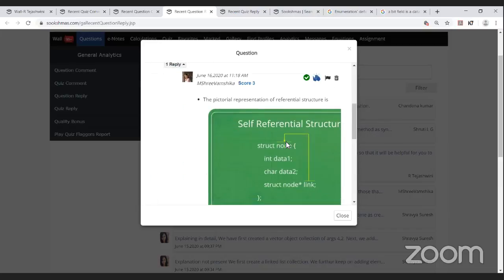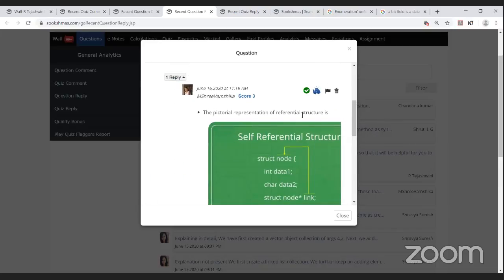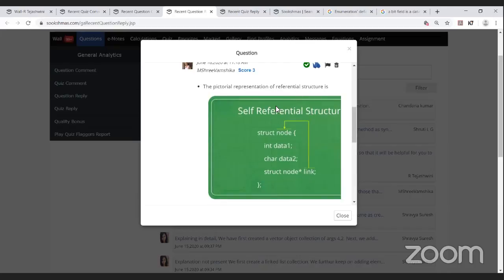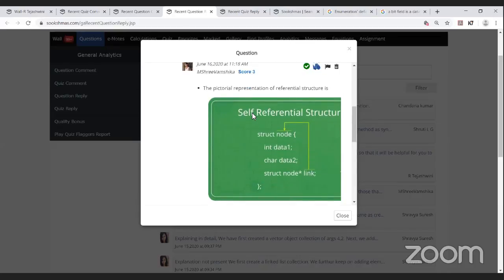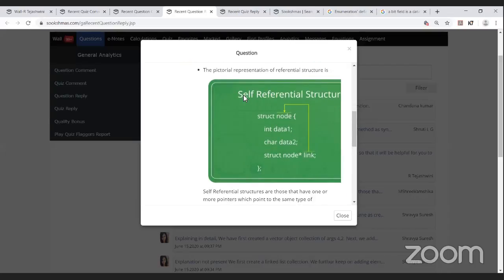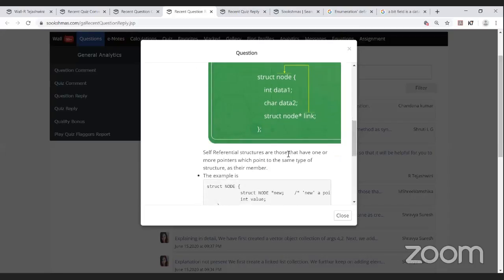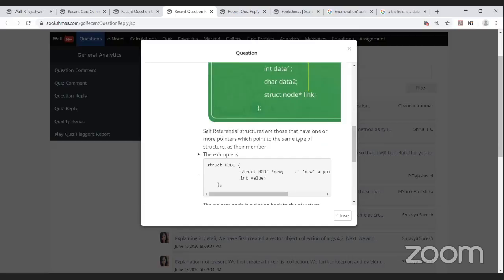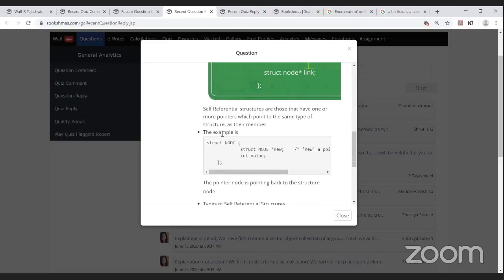Sri Vamshika has given the reply, with the pictorial representation of self-referential structures. The structure is struct node, with int data one, char data two, and struct node star link, ended with a semicolon. Self-referential structures are those that have one or more pointers which point to the same type of structure as their member. The example is struct node star new and int value, where new is a pointer to the struct node.